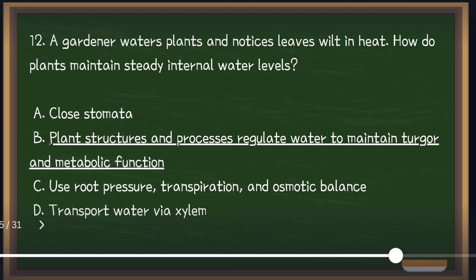There are many processes involved. One of them is that roots absorb water. Then xylem transports it, and the stomata regulates the water loss. So how does the stomata regulate it? By closing. And these processes maintain turgor pressure, which keeps the plant upright and functioning, which is why you see it looking healthy. You understand that it is because of the turgor pressure.